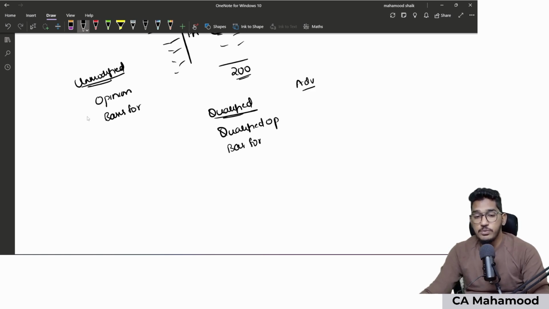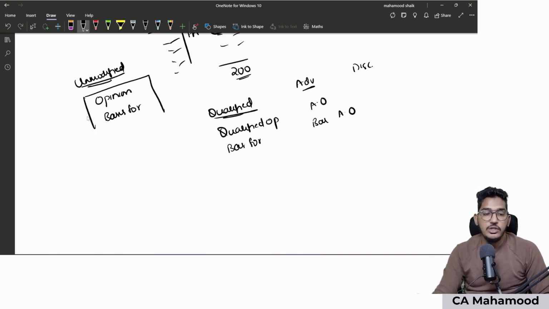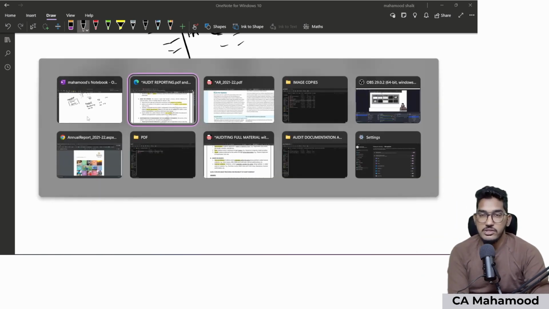Similarly, if you give adverse opinion, the heading of the opinion paragraph shall not be just opinion, it should be adverse opinion, and the basis for opinion paragraph should be changed to basis for adverse opinion. The same will happen for disclaimer also. The opinion paragraph heading should be disclaimer of opinion and the basis for opinion paragraph should be changed to basis for disclaimer of opinion. But if you are giving unmodified opinion, the opinion paragraph heading will just remain opinion and basis for opinion will just remain basis for opinion.